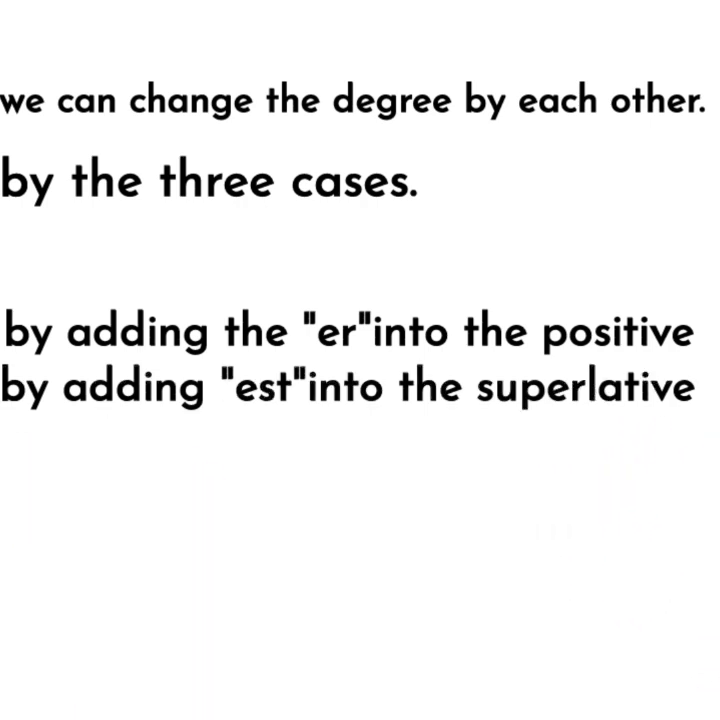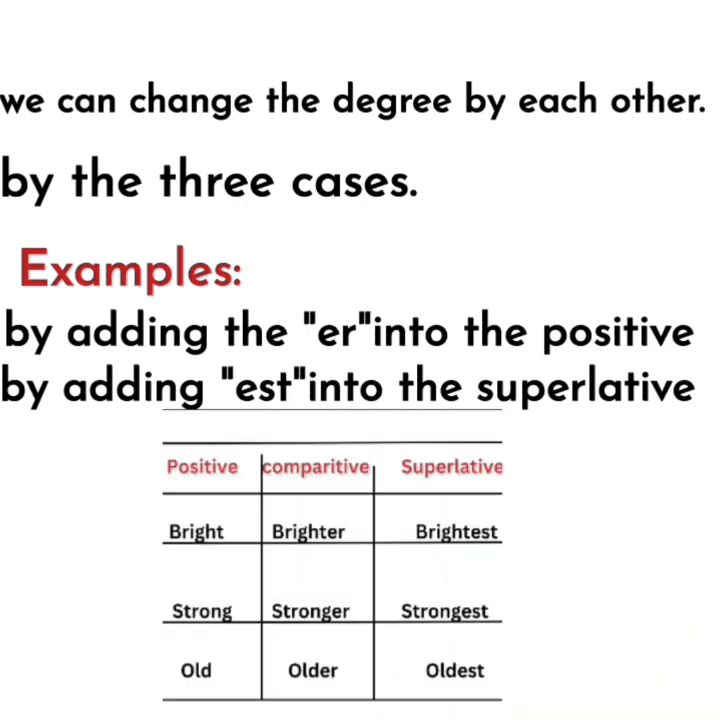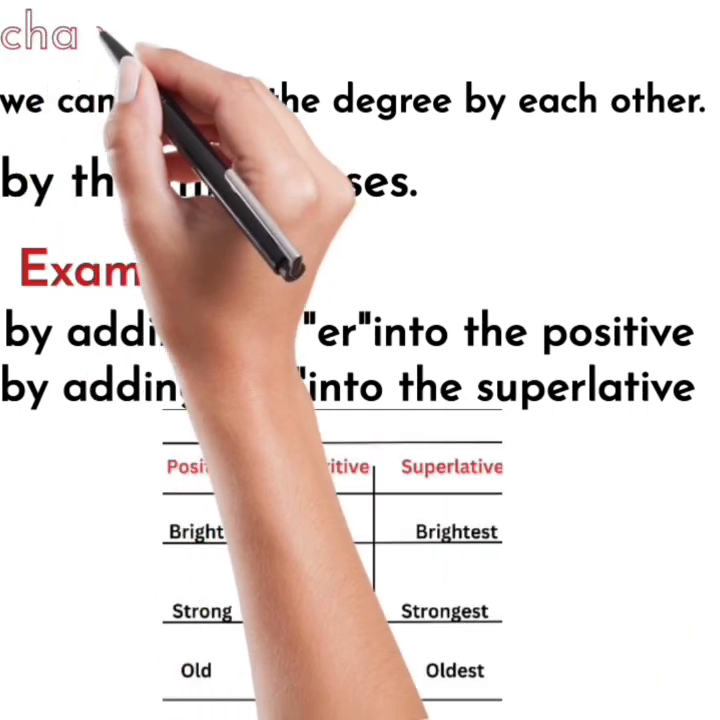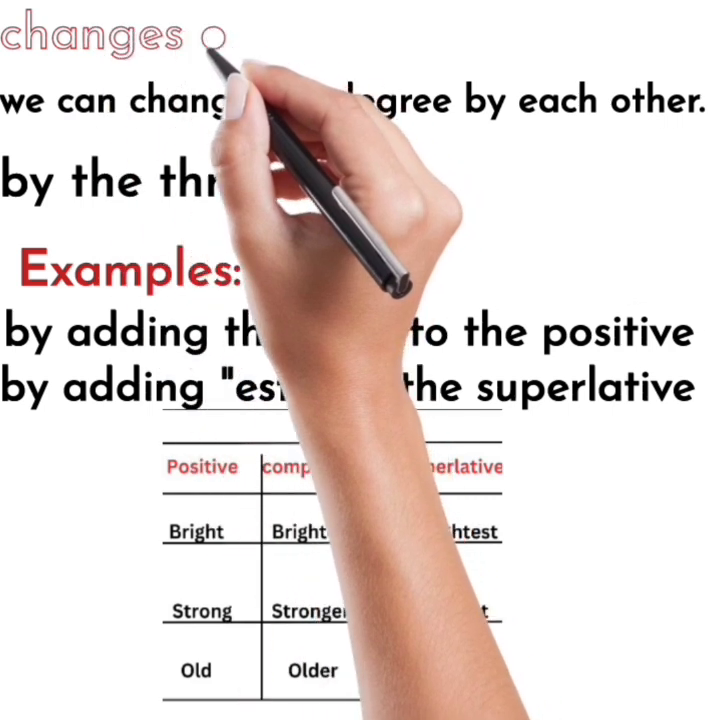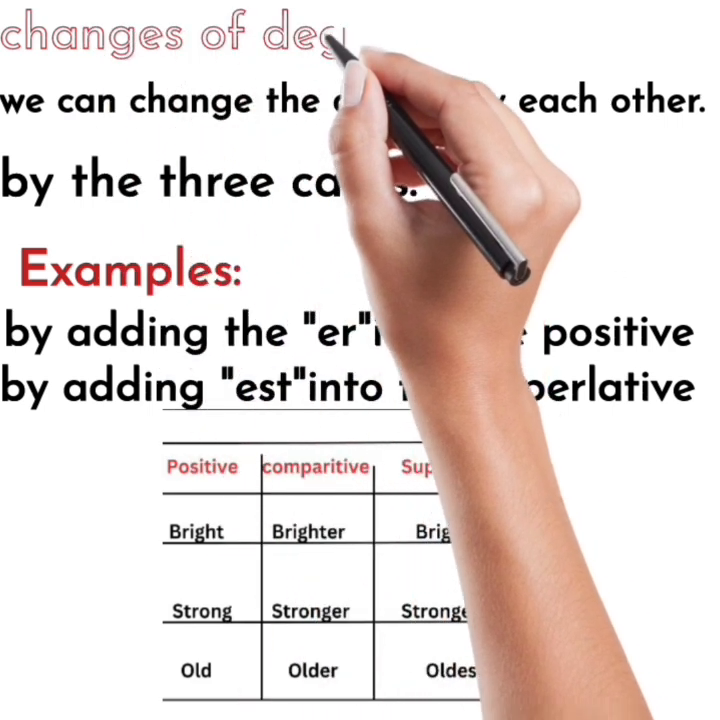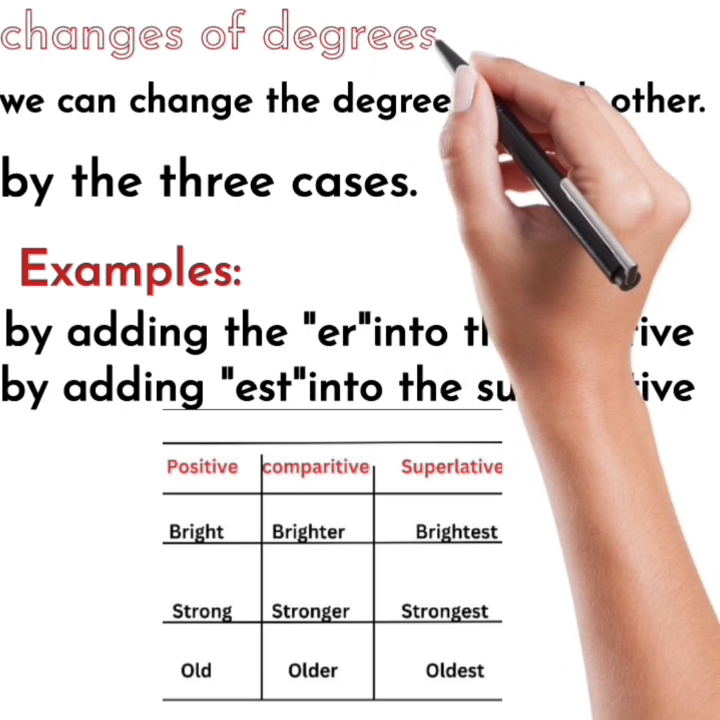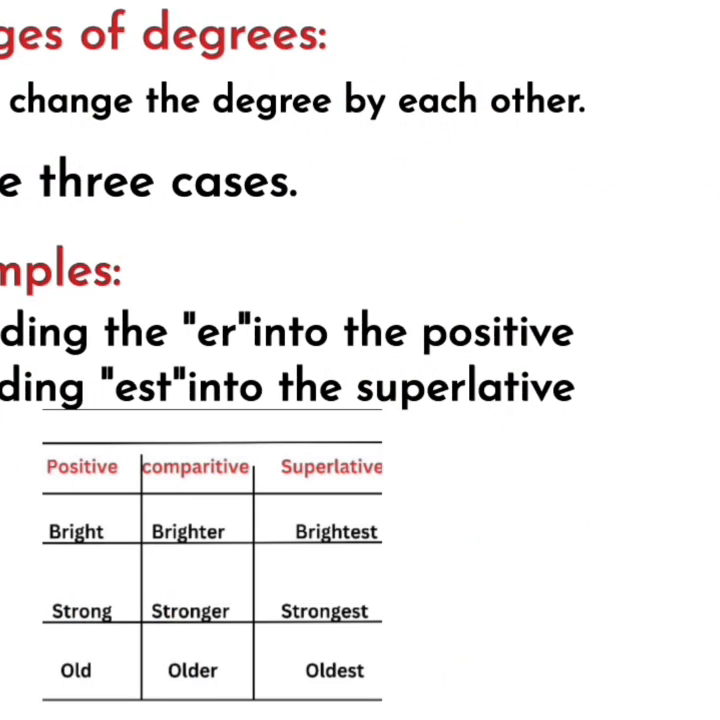Examples: bright. This is the positive degree of the adjective. We add er to make the comparative degree, brighter, and we add est to make the superlative degree, brightest. Strong, stronger, and strongest. Old, older, comparative, and oldest is the superlative degree. So this is case 1.